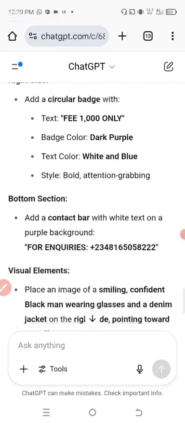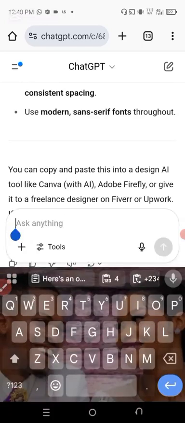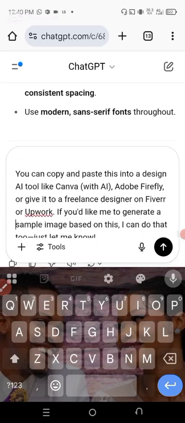So let's just copy this because of our time. Copy. Okay, so I'm going to paste it back. I'm going to edit unnecessary things. You can copy this. Okay, let's delete this.